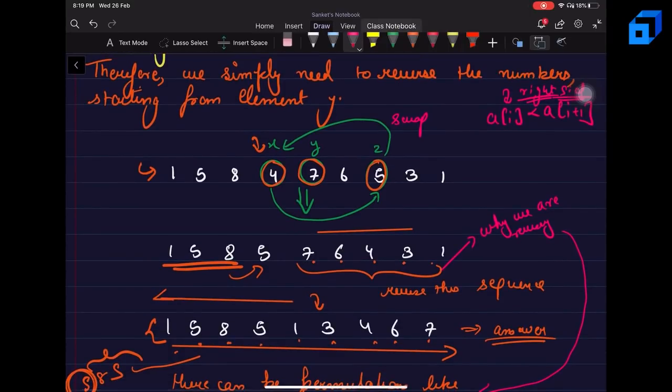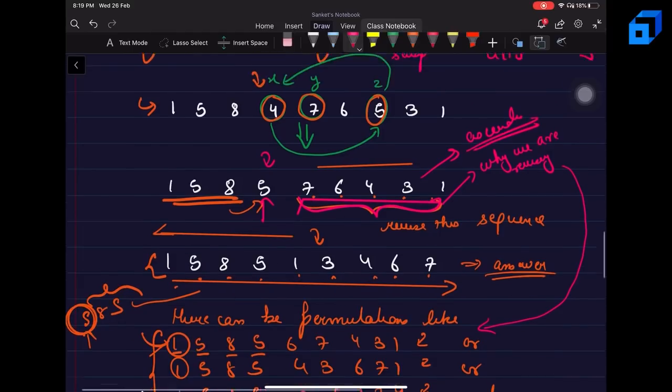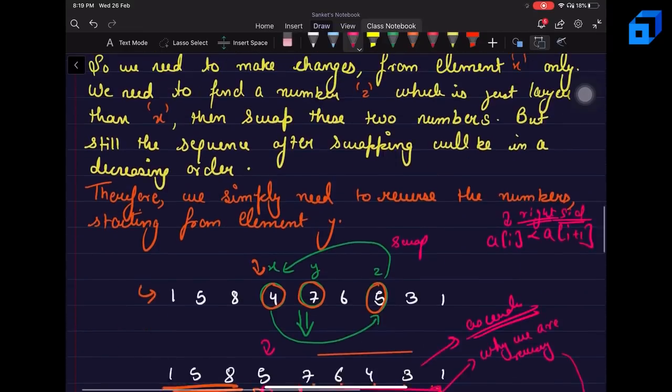And what we'll do after this point, where the original x was present, is just reverse the rest of the sequence. That is, this sequence will be sorted in ascending order, or we can just say we reverse it. Why? Because originally it was sorted in decreasing order. And then we will be able to find our just larger permutation.